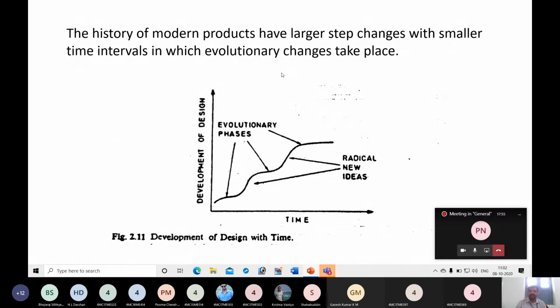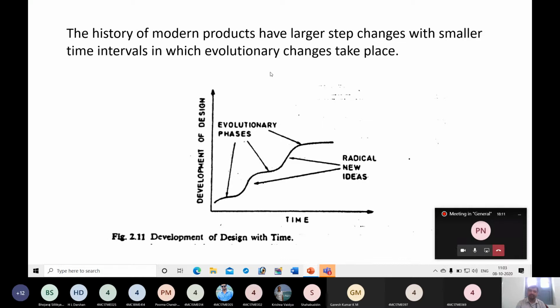And again, some ideas are revolutionary in nature, not evolutionary. When you compare them with existing products, there are a lot of differences.